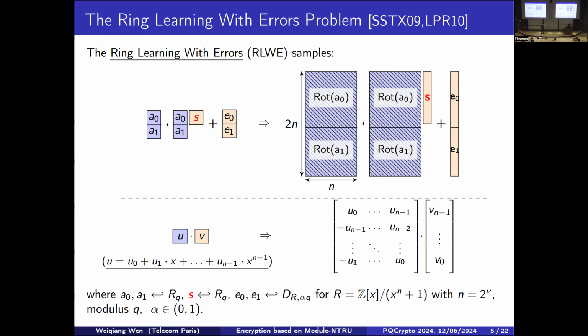Then you can also view this sample in matrix-vector form. Now this matrix A is not completely random. It has a particular structure depending on the rotation matrix. And if you consider the most well-known power-of-two cyclotomic ring, this rotation matrix has the so-called anti-cyclic structure. So this is about the first problem.